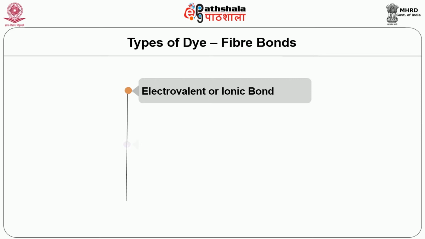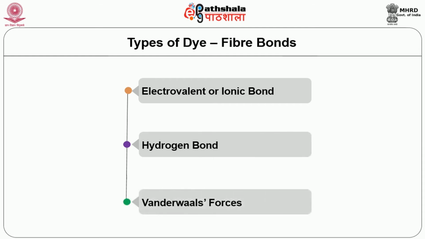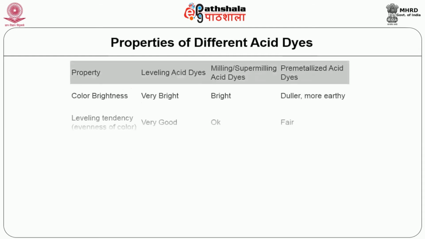So the major type of dye-fiber bonds between acid dyes and protein fibers is the electrovalent or ionic bond, which is responsible for the fastness properties of the dye and the fiber. Second, it is linked by hydrogen bonds and van der Waals forces in some places. Properties of different acid dyes.